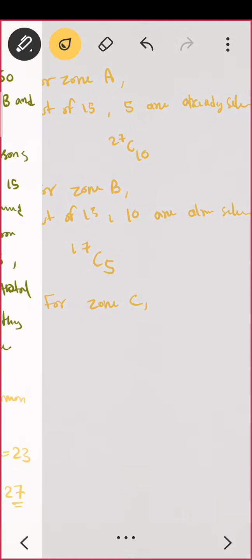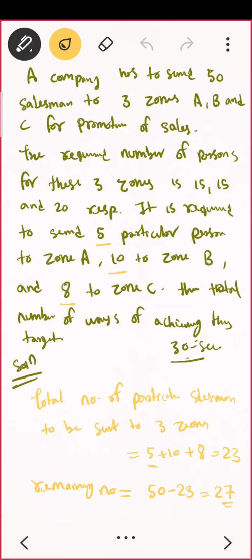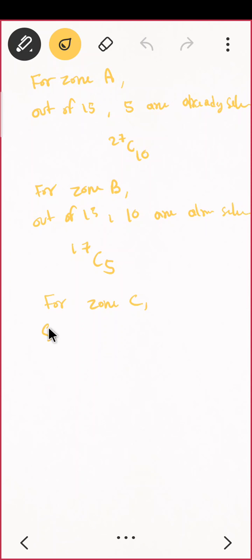you have already selected how many? Correct, 8 are already selected. What else? So how many people are there?